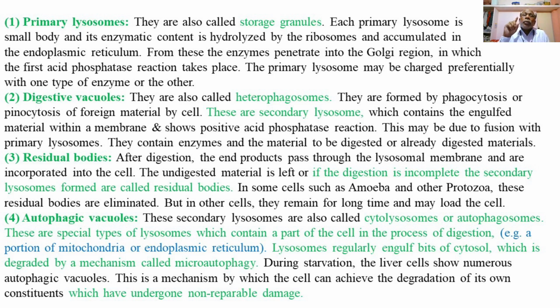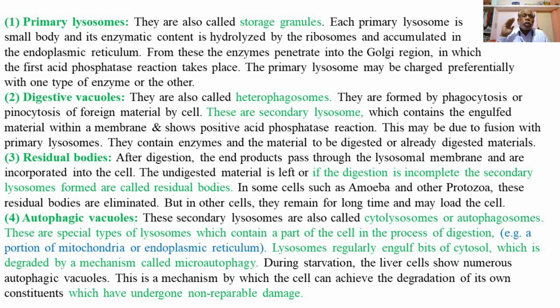So the first type of lysosome is called the primary lysosome, and the remaining three types are called secondary lysosomes: digestive vacuoles, residual bodies, and fourth, autophagic vacuoles. The autophagic vacuoles are secondary lysosomes, also called cytolysosomes or autophagosomes.